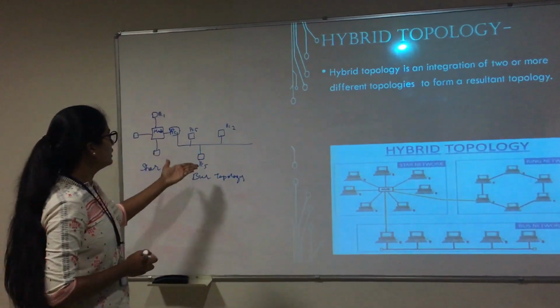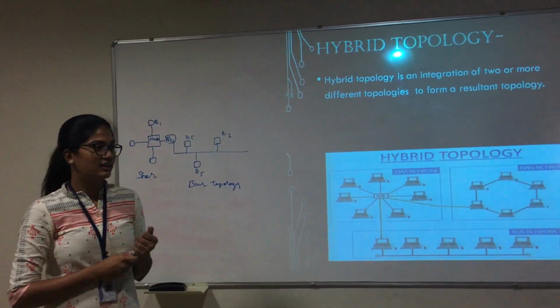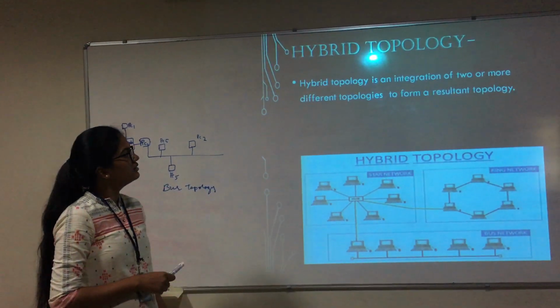Two or more topologies together is known as a hybrid topology.